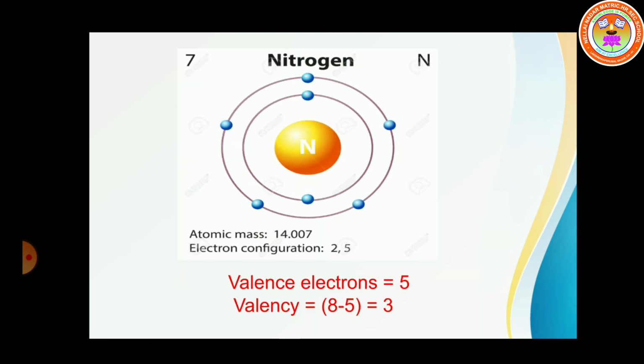In nitrogen, the number of electrons in the outermost orbit is 5. So valence electrons 5. So what is the valency? 8 minus 5. Because we know if valence electrons are more than 4, we have to subtract from 8. So 8 minus 5 is equal to 3. So what is the valency for nitrogen? 3. So we know nitrogen is a non-metal.